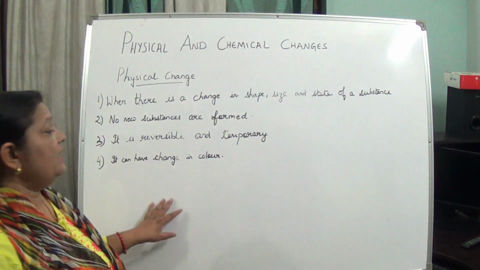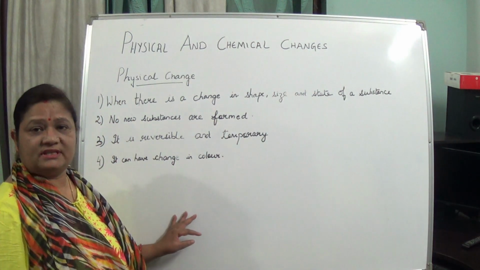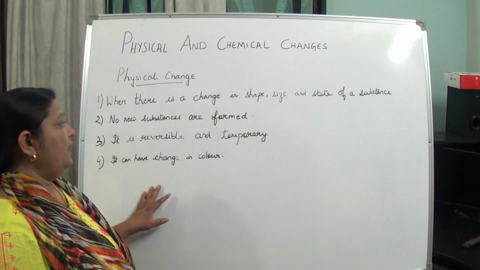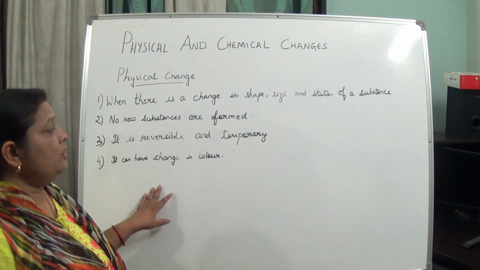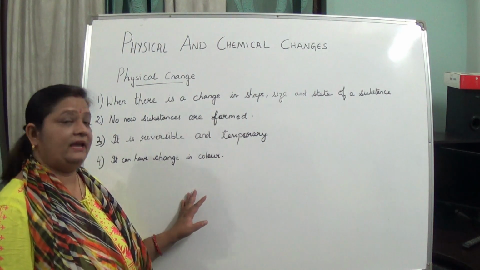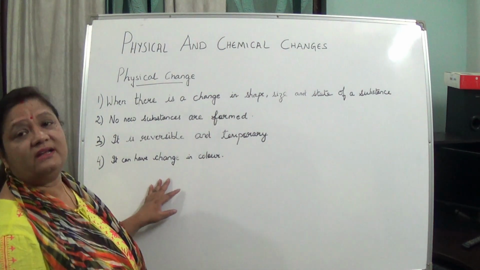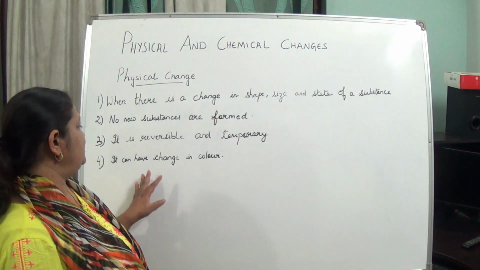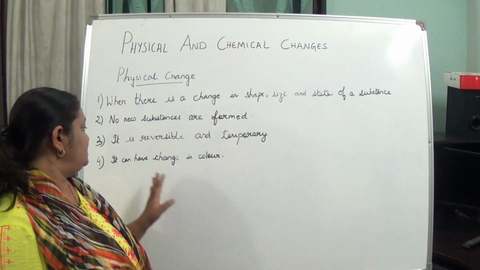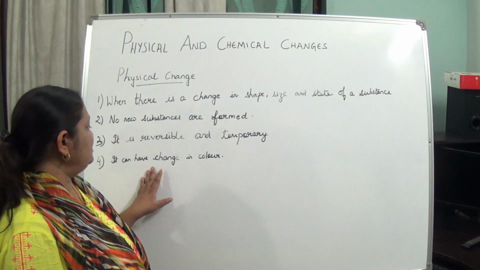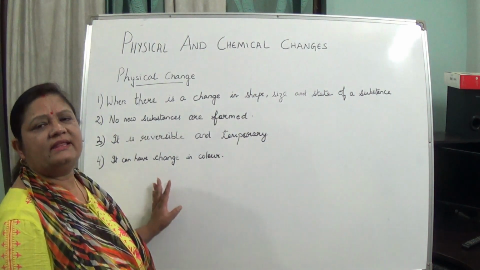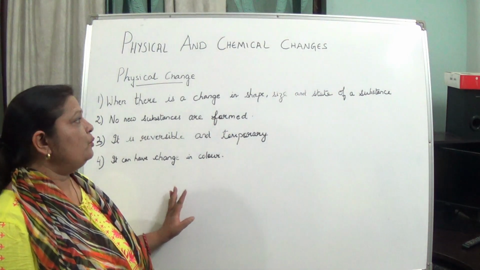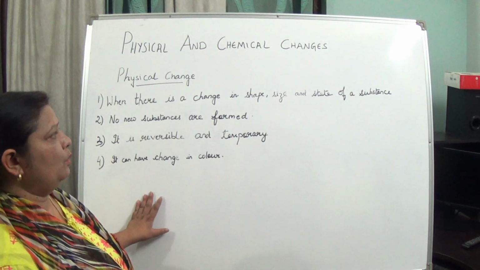In case of physical change, no new substances are formed. And if we want to get back that substance again, we can get it. So it is not a permanent change, it is a temporary change. This is not a must, but in some there can be a change in color also. One by one I will explain you all.